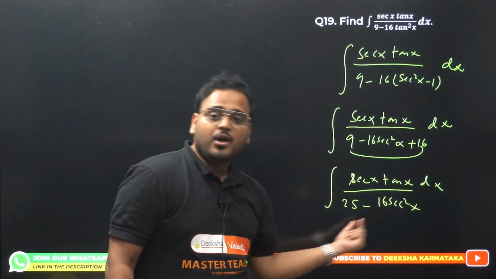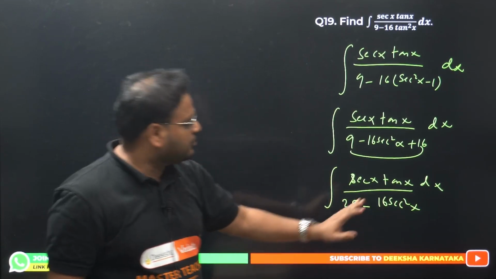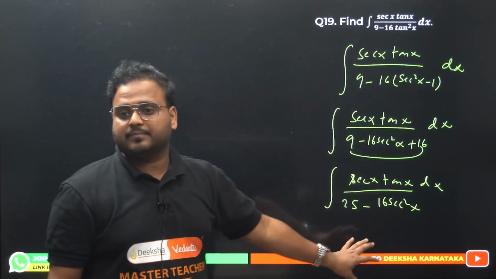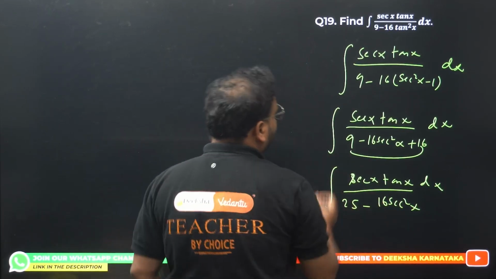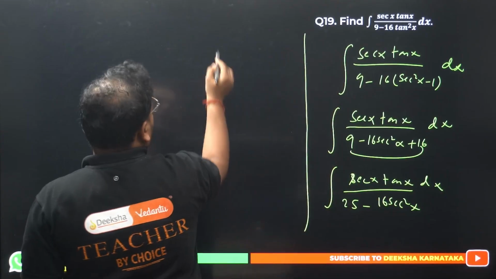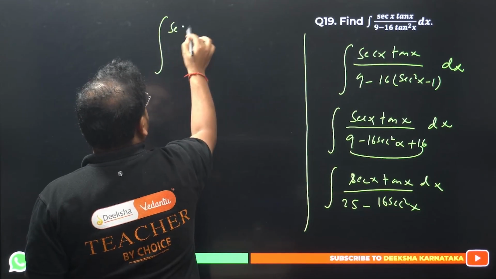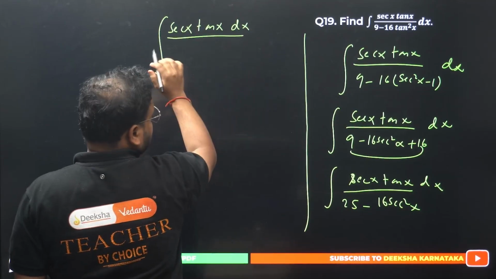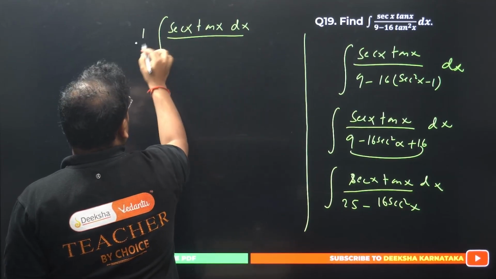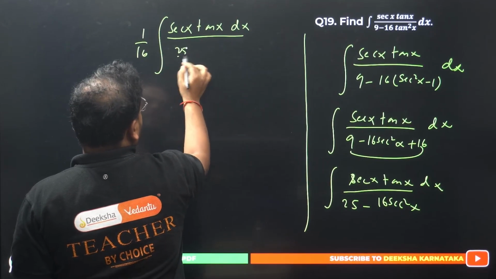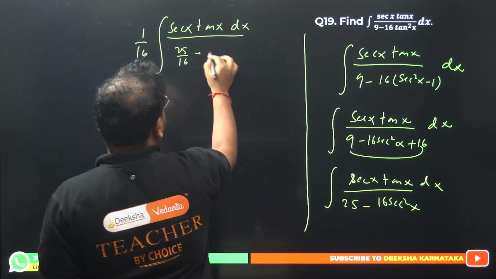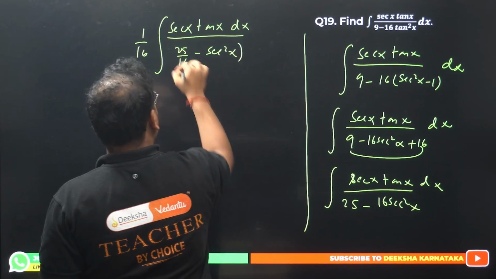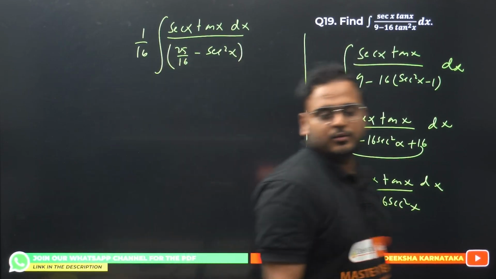I have to remove the coefficient from there. I should not have any coefficient. Only there should be a variable square. Okay. I can remove this 16 by taking common. Let's just do that. I have here sec x tan x dx. All right. And take this 16 common. It becomes 25 by 16 minus sec square x. Okay, this is clear. No problem whatsoever.